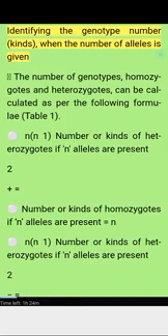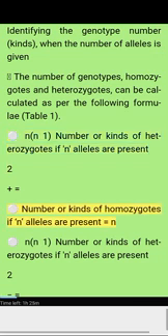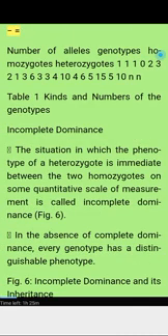Identifying the genotype number kinds when the number of alleles is given. The number of genotypes, homozygotes and heterozygotes, can be calculated as per the following formulae. Table 1. Number of kinds of heterozygotes if n alleles are present equals n(n-1)/2. Number of kinds of homozygotes if n alleles are present equals n. Number of alleles, genotypes, homozygotes, heterozygotes: 1, 1, 1, 0; 2, 3, 2, 1; 3, 6, 3, 3; 4, 10, 4, 6; 5, 15, 5, 10; n. Table 1. Kinds and numbers of the genotypes.